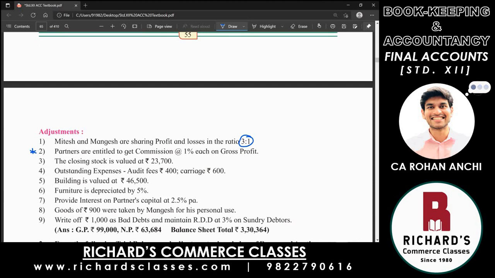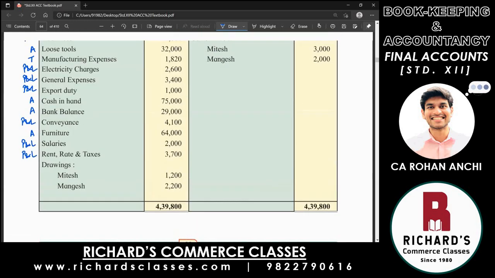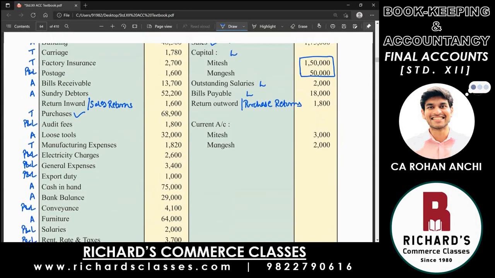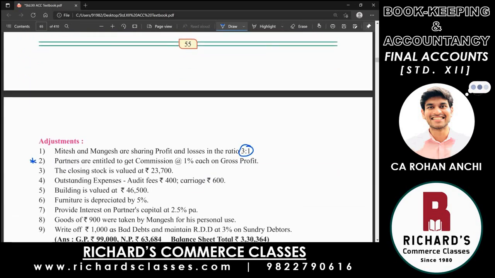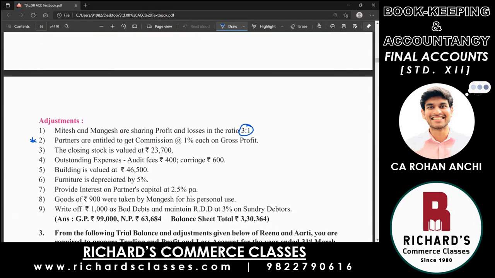Then point number 3 that you very well know, closing stock is valued at 23,700. Point number 4 also, outstanding expenses, 2 of them, audit fees and carriage. Okay, so let's tick mark both of these expenses, audit fees and carriage in the trial balance. There is an adjustment there. Outstanding, not yet paid.